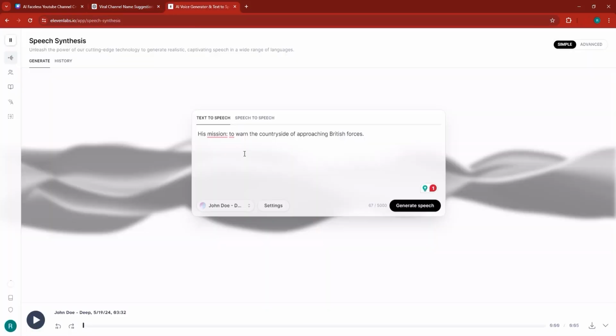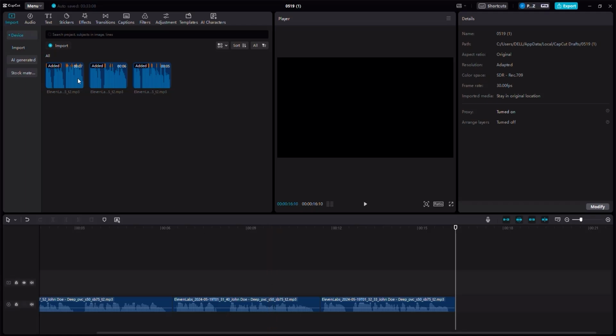This is the script. Come back to 11 Labs and paste it, and then hit the generate speech button. Through Lexington and Concord, his message would ignite a revolution. Okay, now let me go ahead and download this for a second and go out.